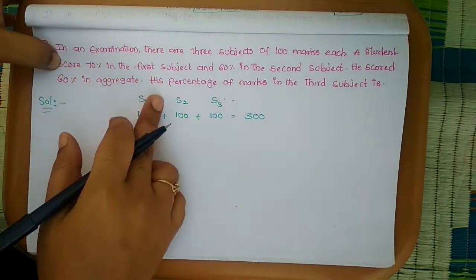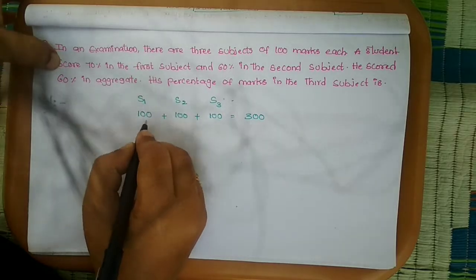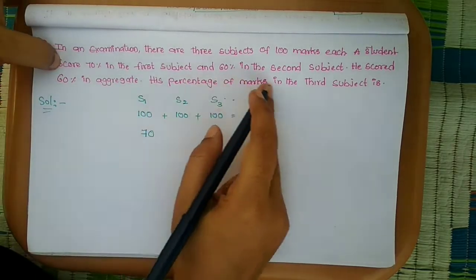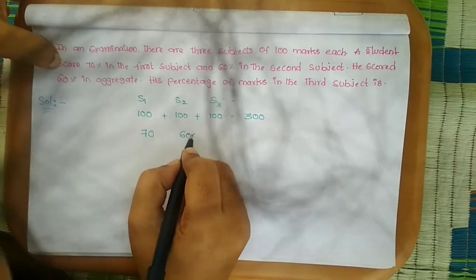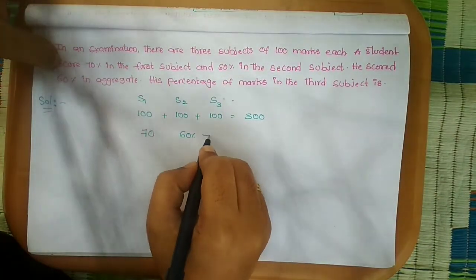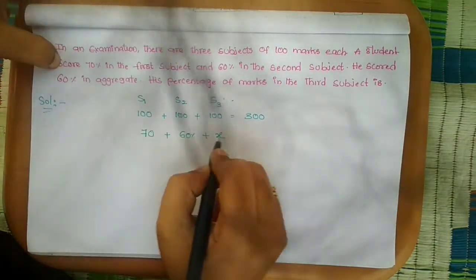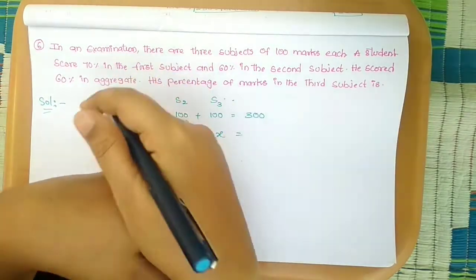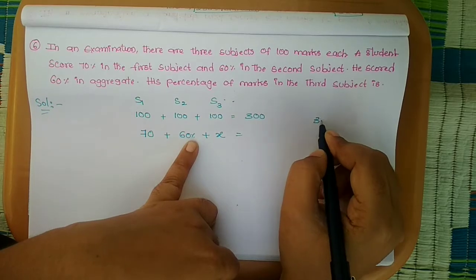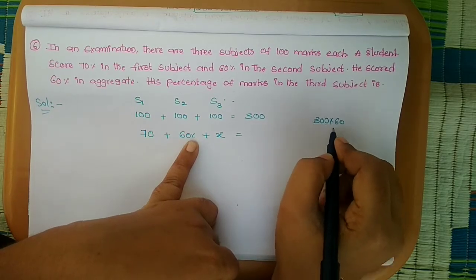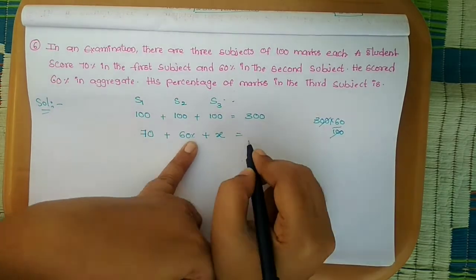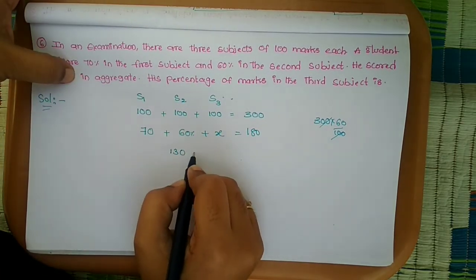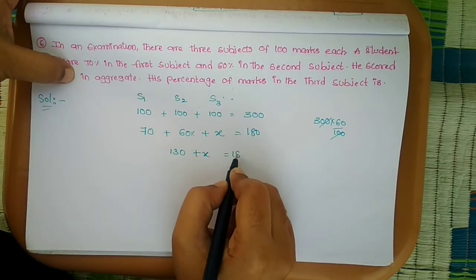A student scored 70%. So 70 out of 100, he scored in the first subject, 60% in the second subject, and we don't know the third subject. x is equal to, out of 300 he will get 60% aggregate, so 180. 60% of aggregate is equal to 180. 70 plus 60 is 130 plus x is equal to 180.